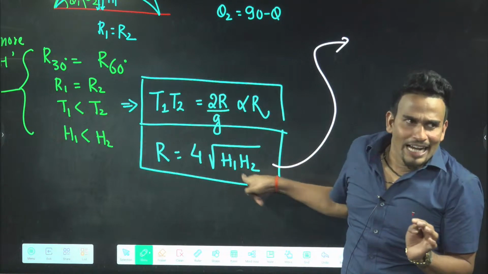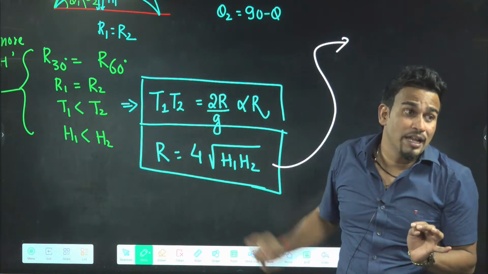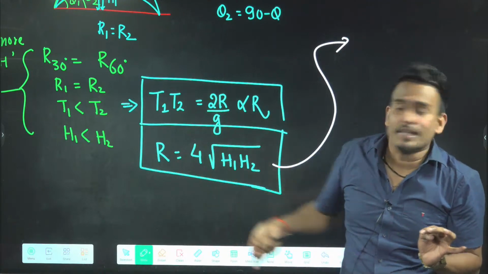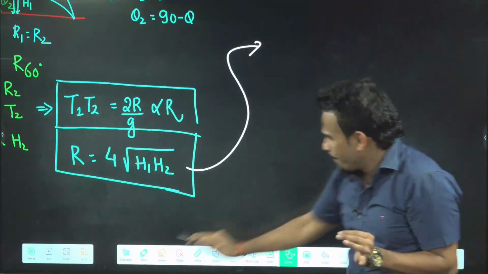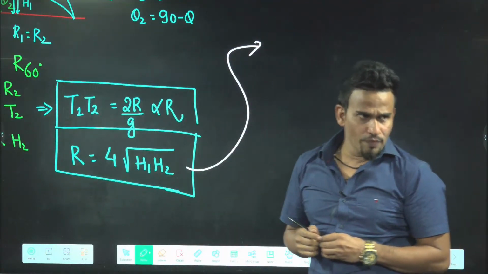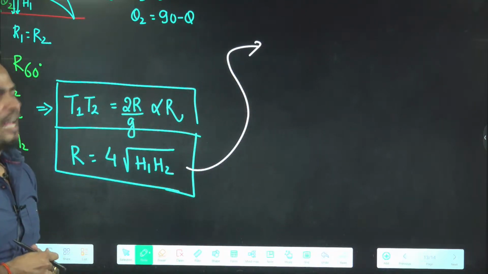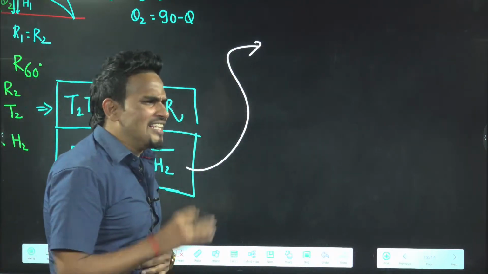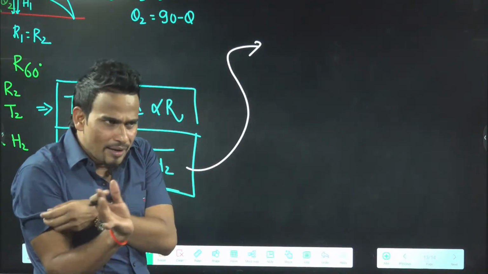What are these? These are the heights now. H1 is the maximum height attained by the first one. H2 is the maximum height attained by the second one. Just see how easily I will prove. Shall I prove? I will simply say, just see here, range is the same, R, for theta and 90 minus theta.